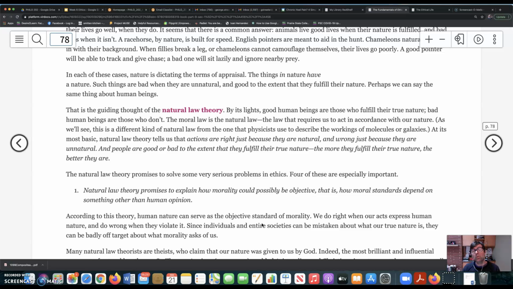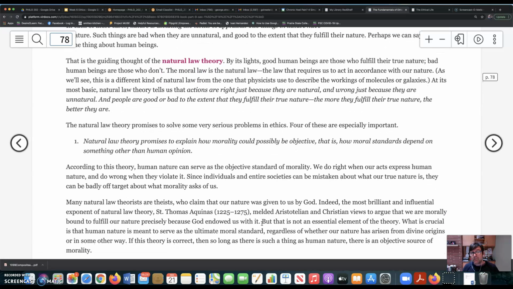Okay, so right away there are some attractive parts of the theory that Shafer-Landau points out or reminds us of very early in chapter 6. First of all, one reason to think that natural law theory is a good theory is that it solves some problems in ethics that many philosophers have grappled with. For example, how morality can be objective, how moral standards can depend on anything over and above human opinion or human preference. Well, human nature is something that can be studied scientifically.